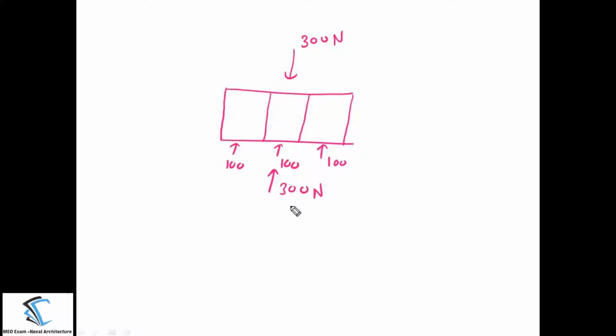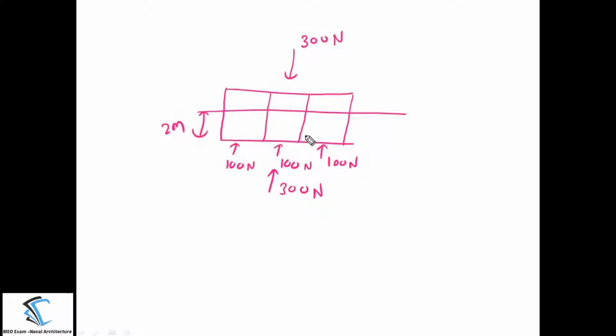But this whole 300 Newton of buoyancy is divided among three compartments, because each compartment provides an equal amount of buoyancy, since the underwater volume of each compartment is the same. So the buoyancy is also the same: 100 Newton, 100 Newton and 100 Newton. Now initially the draft of the ship is, for example, 2 meters. Now if the midship compartment gets damaged, what will happen?